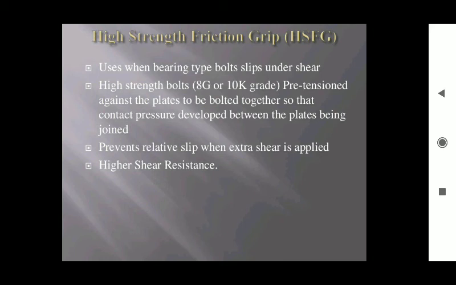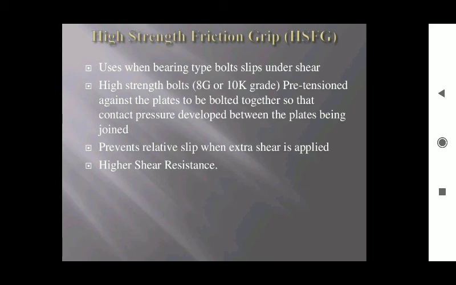If greater shear force is generated between the connection of the two members, bearing bolts cannot sustain that shear force, and the members slip against each other, and shear failure occurs. So in that case, to sustain the maximum shear force, HSFG bolts are used for connecting two members.